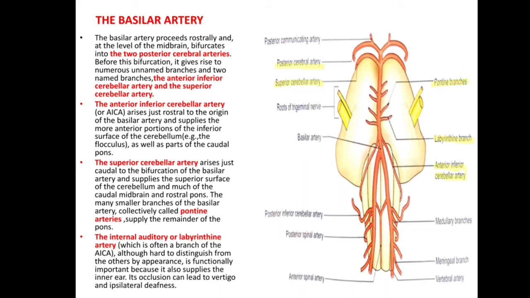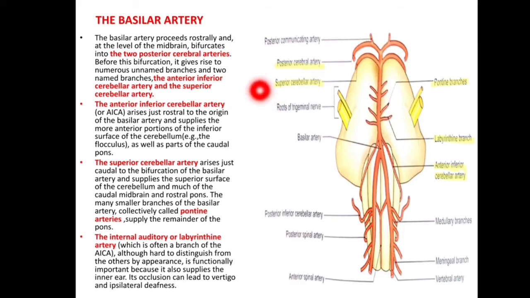Number 1, the anterior-inferior cerebellar artery, also called AICA, arises just rostral to the origin of the basilar artery and supplies the more anterior portion of the inferior surface of the cerebellum as well as parts of the caudal pons.